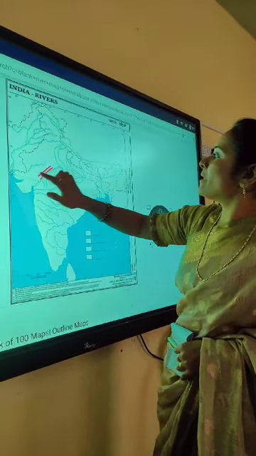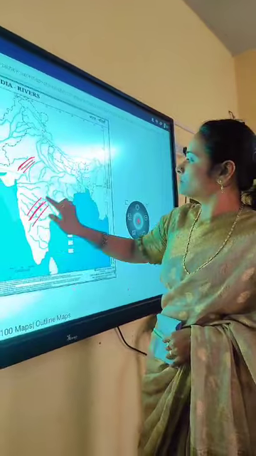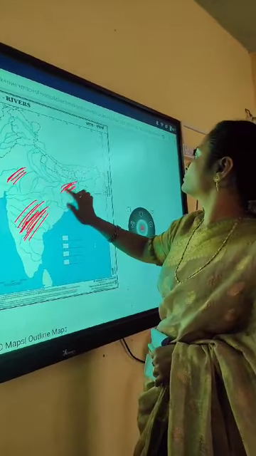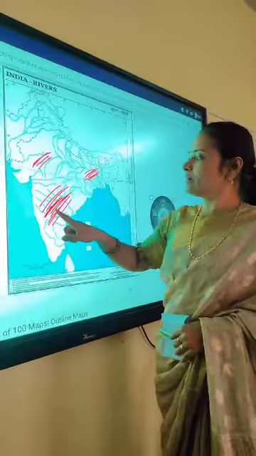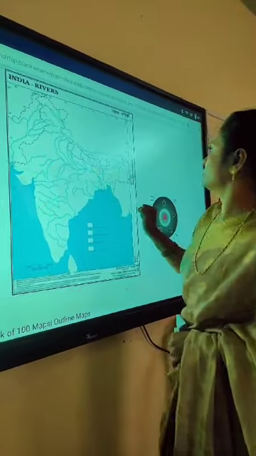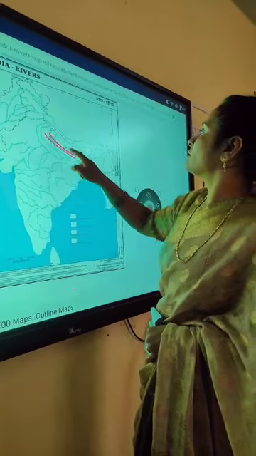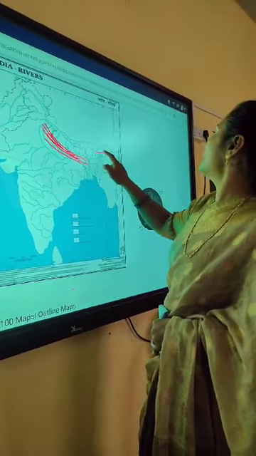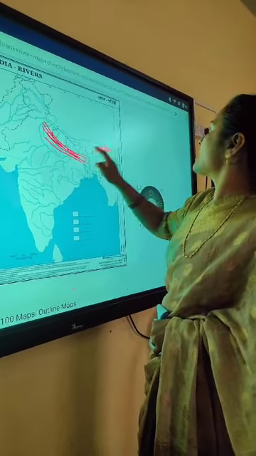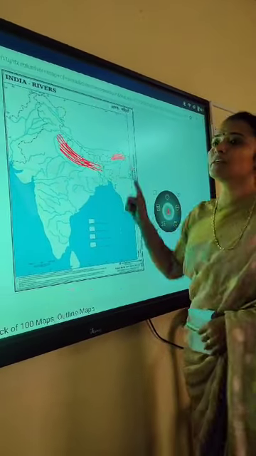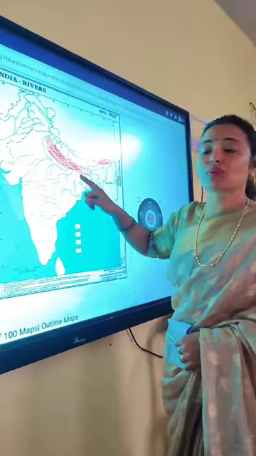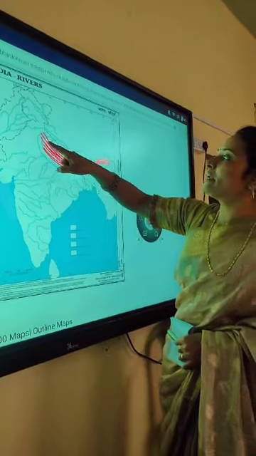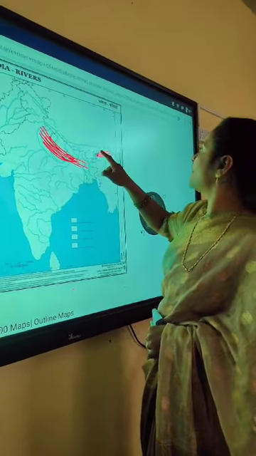Plateau: this is the Malwa Plateau, Deccan Plateau and Chota Nagpur Plateau. Malwa, Deccan, Chota Nagpur. Gangetic Plain: UP, Uttarakhand, West Bengal and Assam. This is the Gangetic Plain and these are the areas for alluvial soil. This is not the Gangetic Plain; in Assam it's the Brahmaputra Plains. But this is the Gangetic Plain as well as alluvial soil. This one and this one.